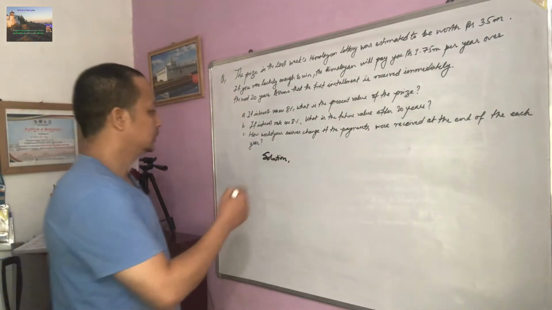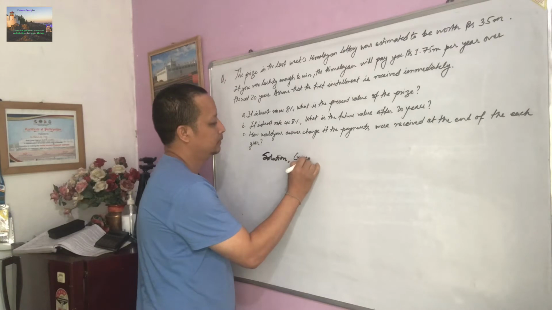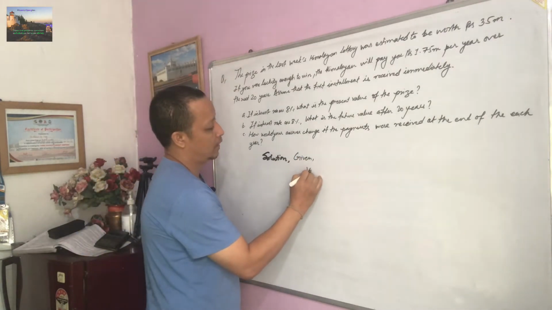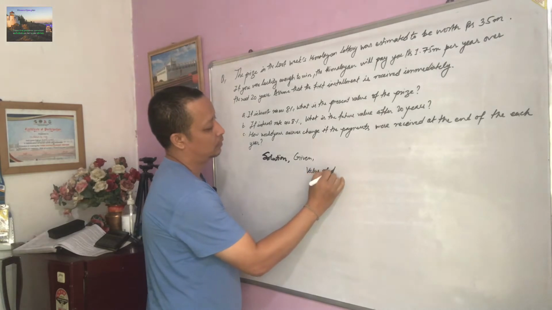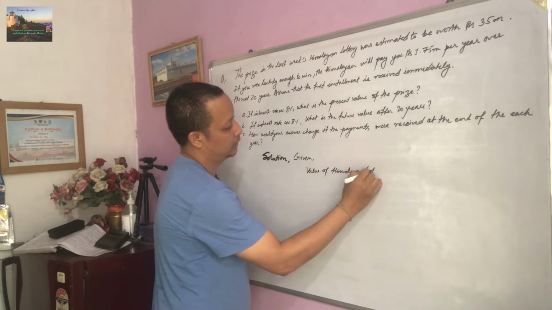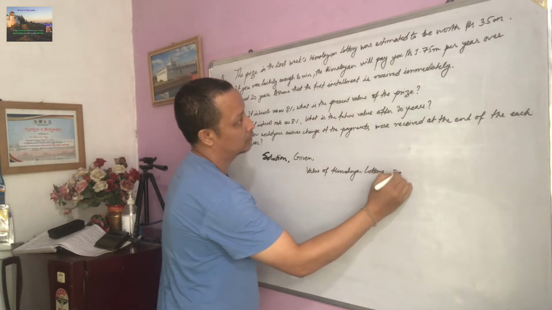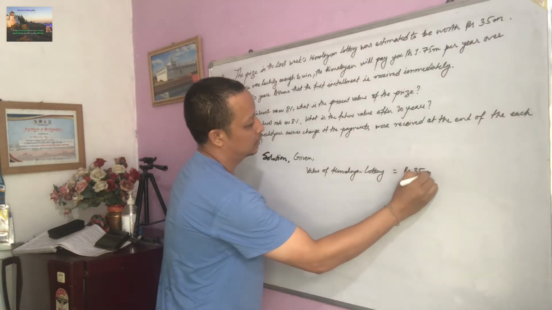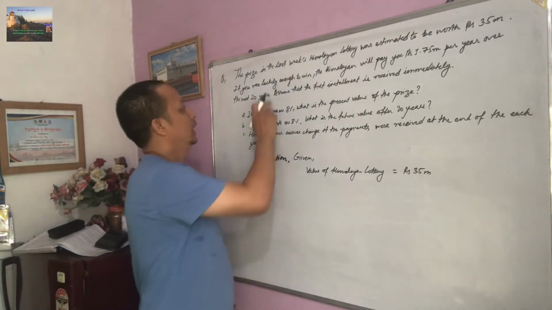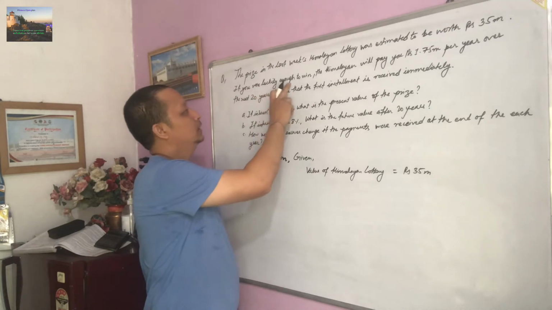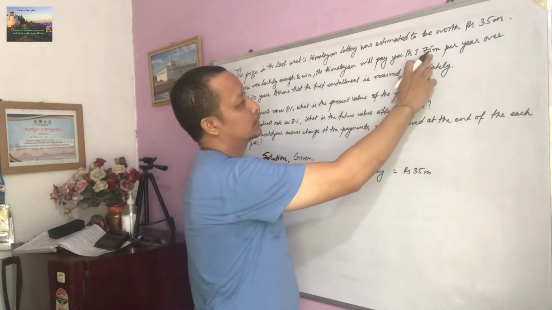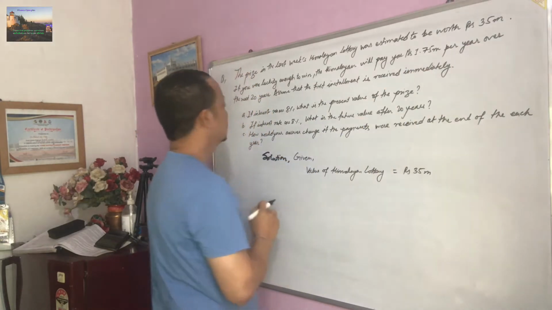Okay, solution. So here, given value of Himalayan lottery, it is rupees 35 million, and annual payment. If you were lucky enough to win, the Himalayan will pay you rupees 1.75 million per year over the next 20 years.